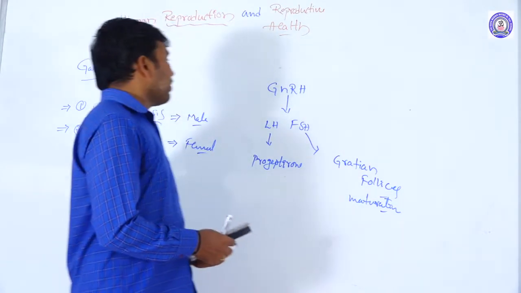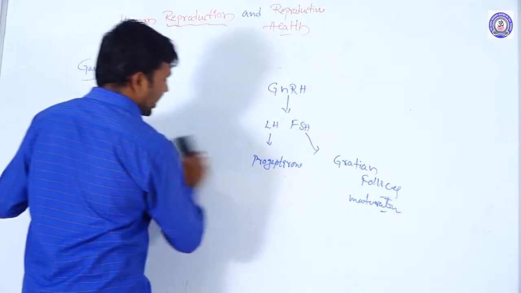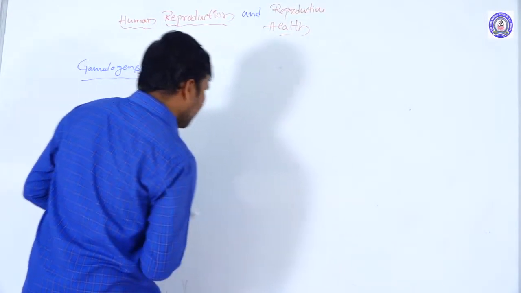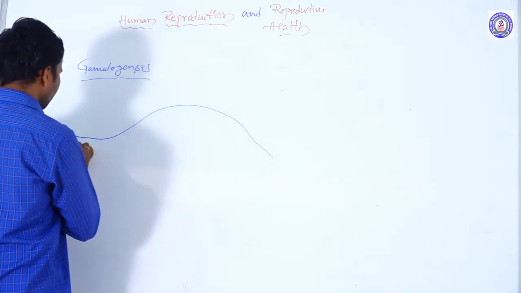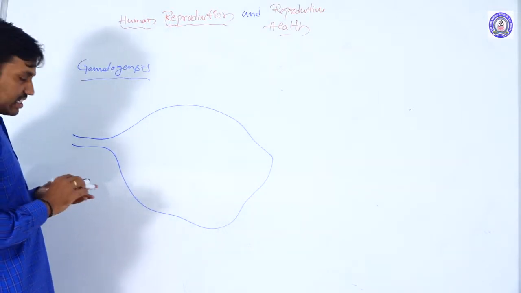So how does oogenesis occur in females? First of all, we take the ovary and the ovarian structure. This is the ovary after the puberty state. This is the ovary structure.